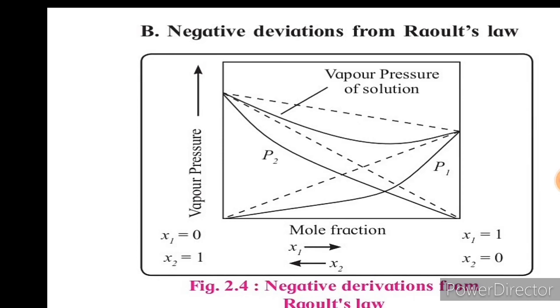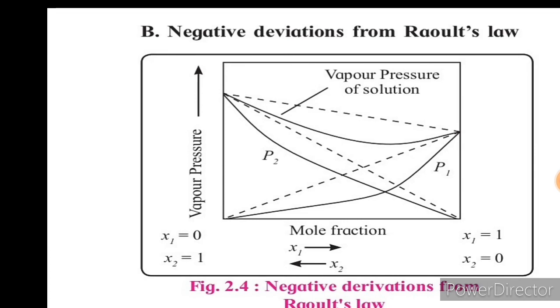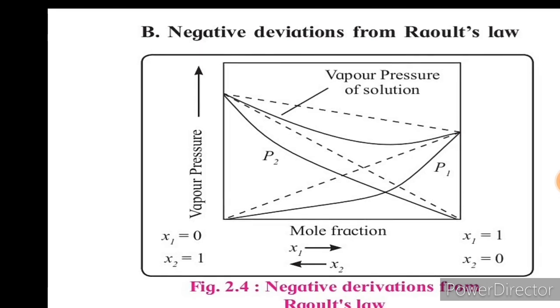But in this case we are discussing the negative deviation. As we observe, the graph for the solution goes below the standard line. The dotted line represents the standard, but when we take an example of a non-ideal solution, this graph lies below the standard line.